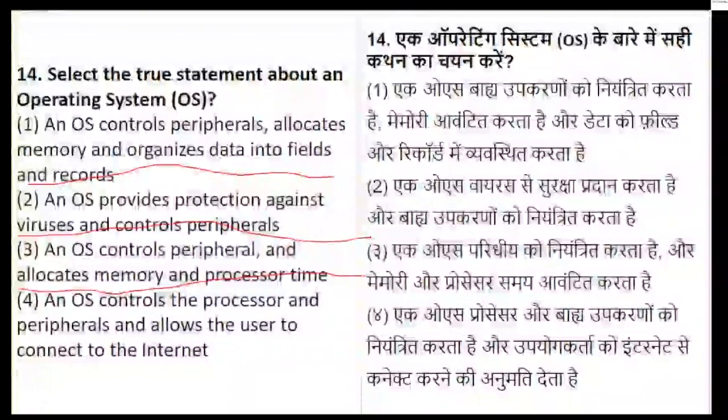Waiting for the right answer, everyone. Question number 14 we have started. Okay, Gayatri has started answering. What about others?